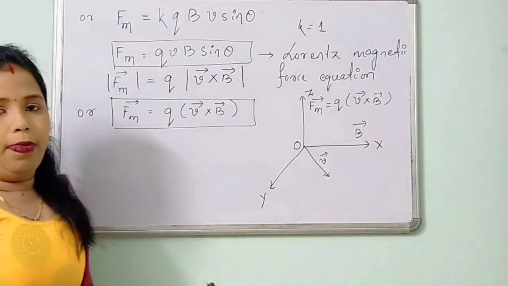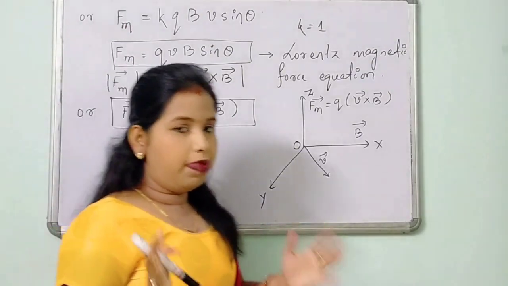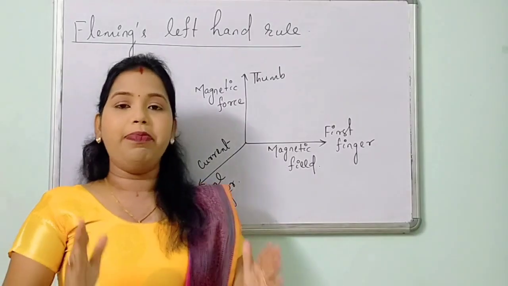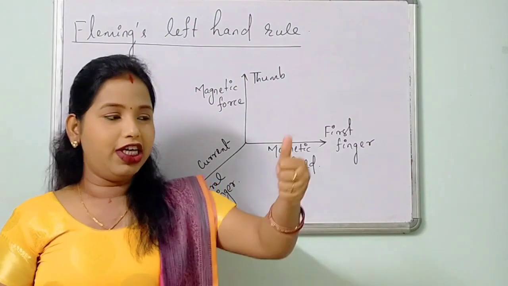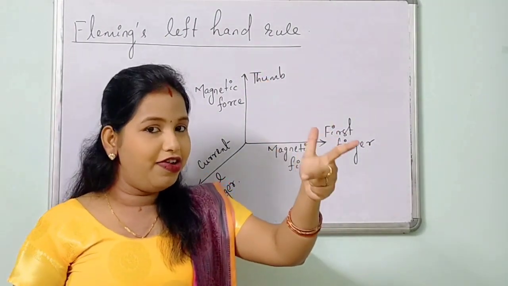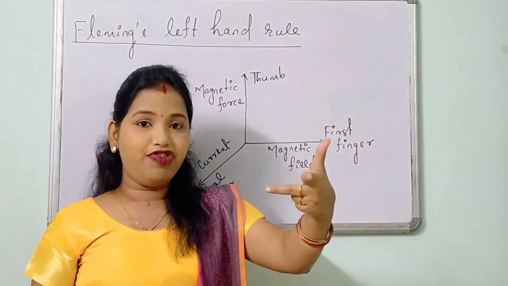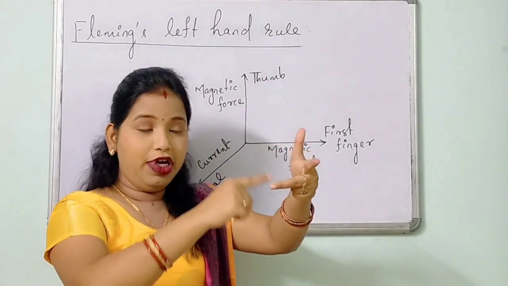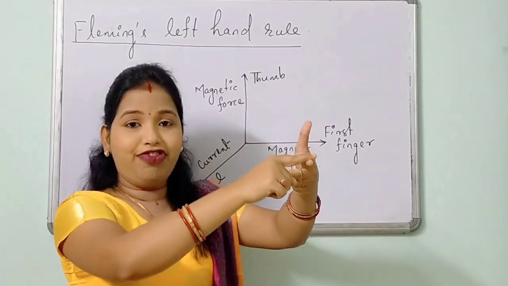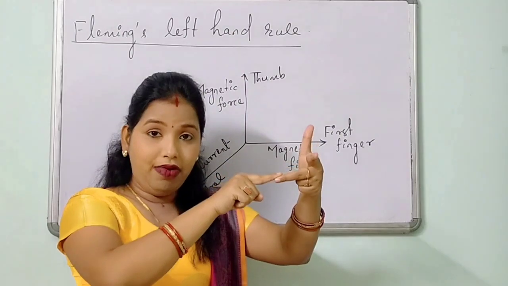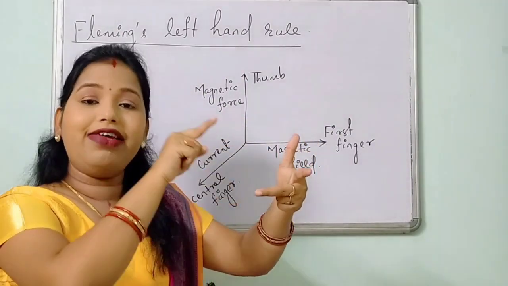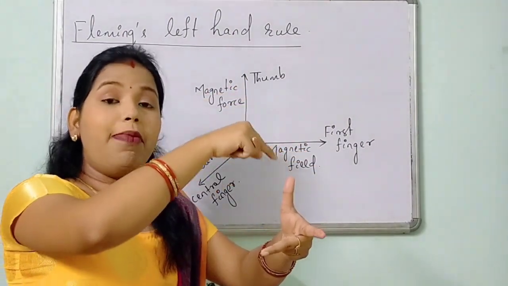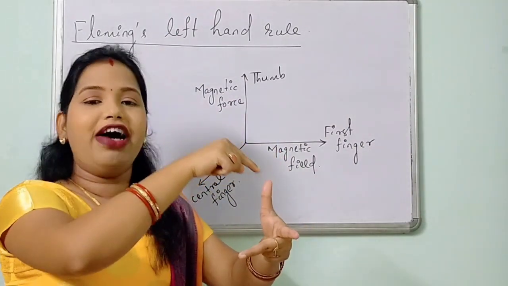To find its direction we have one more rule, which we call Fleming's left hand rule. What is Fleming's left hand rule? If we stretch the thumb, the first finger and the central finger of our left hand in such a way that they are mutually perpendicular to each other, then if the first finger points in the direction of magnetic field, the central finger points in the direction of current, that is the motion of positive charge, then the thumb will be directed in the direction of the magnetic force acting on the charged particle.